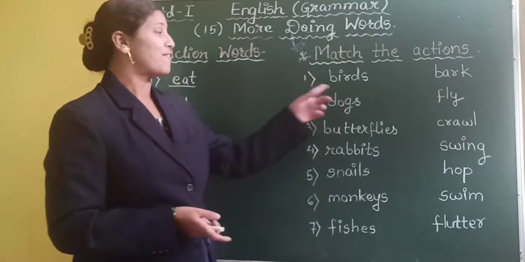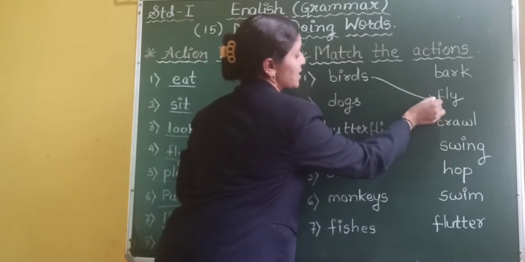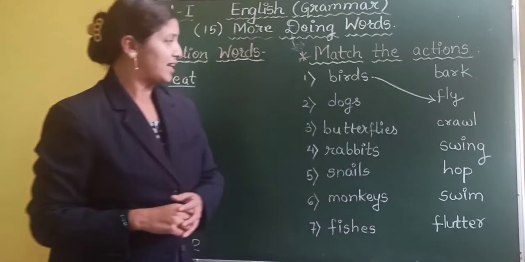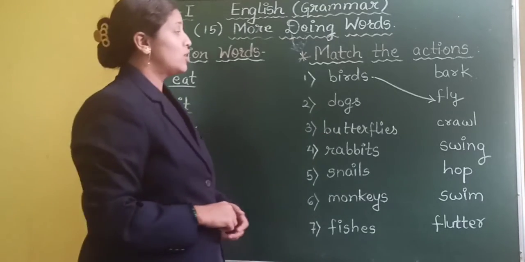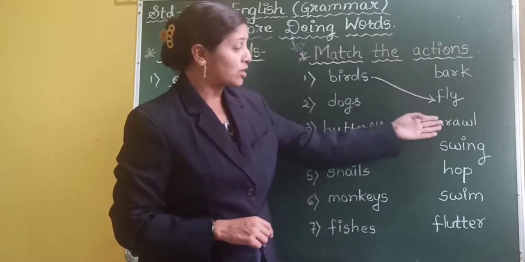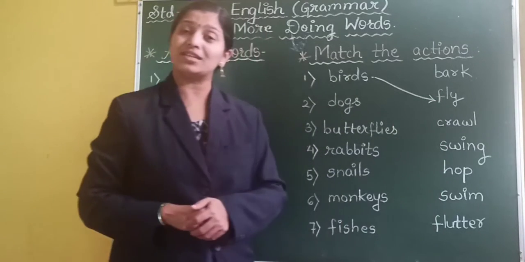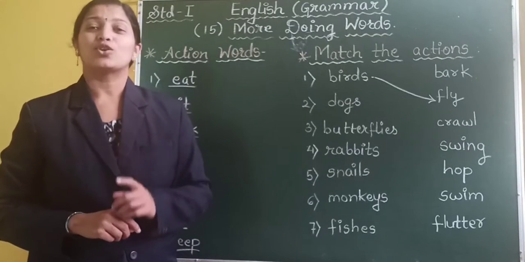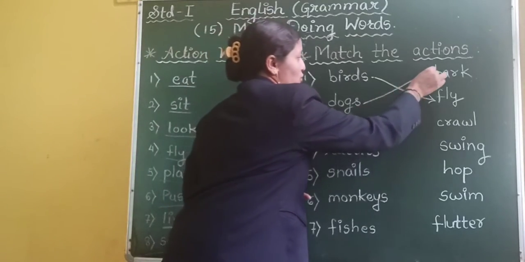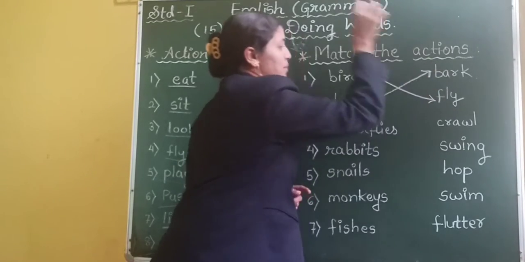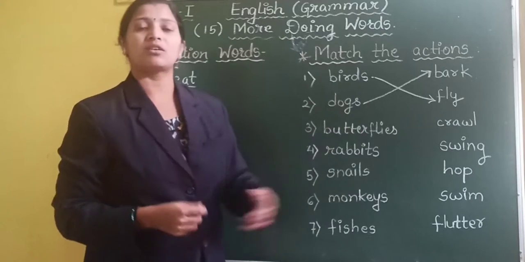The birds fly. So I will match it. The birds fly. Now the second is dogs. What do the dogs do? Do the dogs bark or do they crawl, swing, hop, swim or flutter? Yes, the dogs bark. So I will match dog with the action word bark. Now just see the third word, that is butterflies.